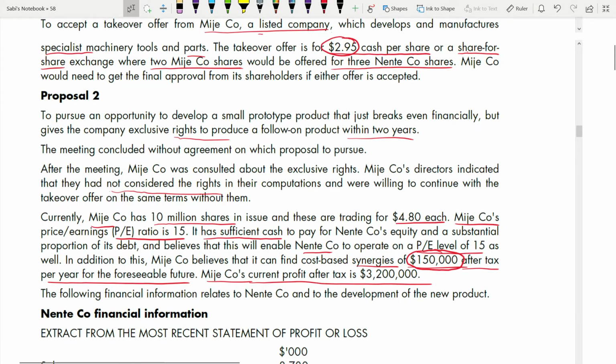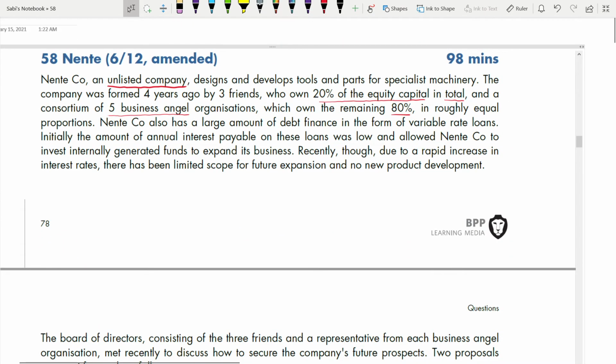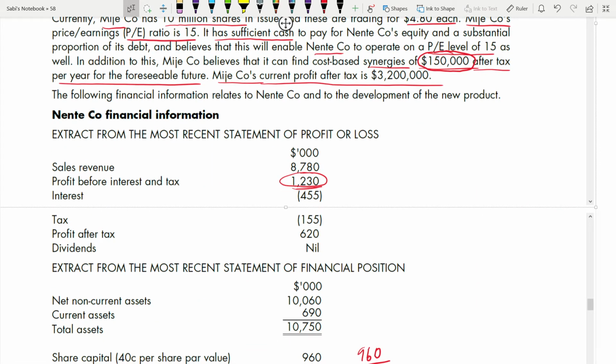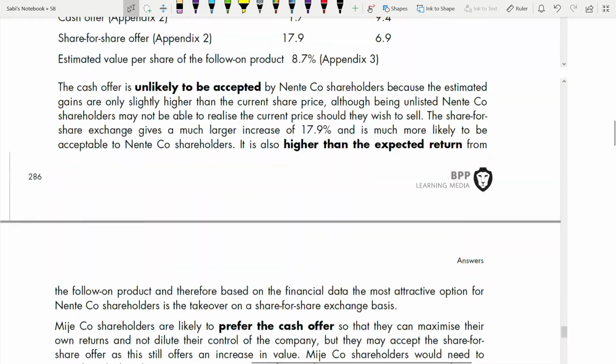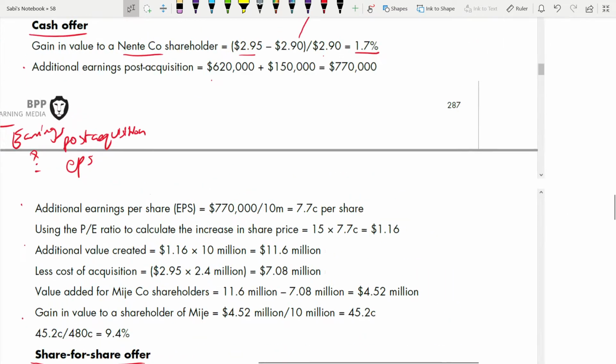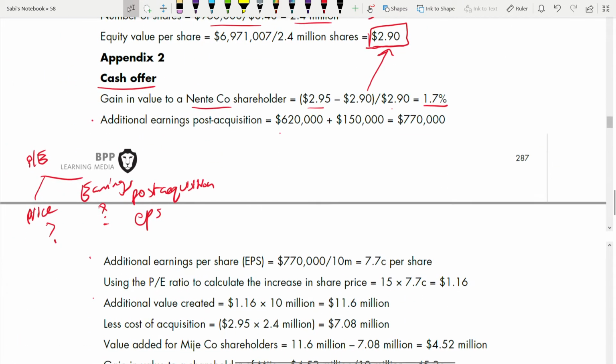And how are we getting it? We have not been given it here. This is the profit after tax after acquisition, 620, plus that synergy, because we want additional earnings after acquisition. So if you see here, 620 plus 150,000 is 780. Next is additional EPS. We now found earnings. From earnings we can find EPS also, because we know the number of shares. Once we get the earnings, now we find EPS.